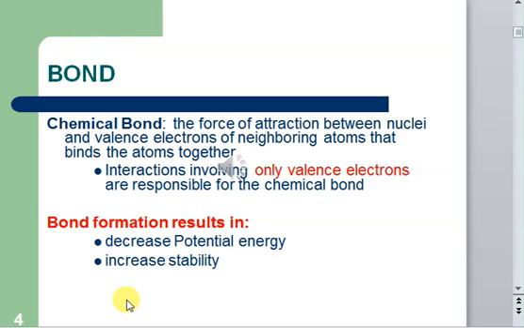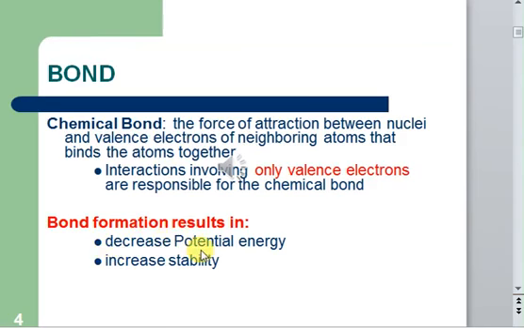So there comes the generalization that atoms react in order to complete their outermost shell. Atoms have the tendency to complete their outermost shell, because if they complete it just like the noble gases, they will become stable. And why will they become stable? Because by completing the outermost shell, their potential energy will decrease.